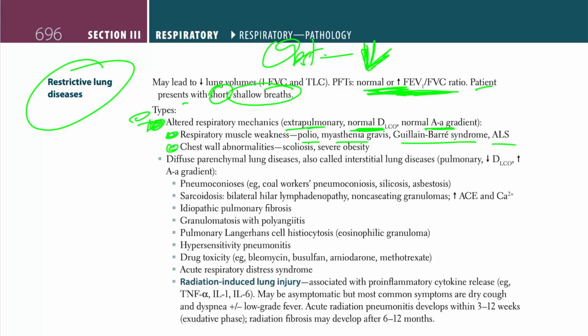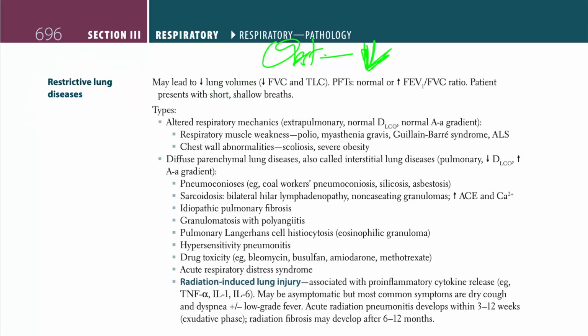And the other one is chest wall abnormalities. Where would you have that? In scoliosis, severe obesity. So again, if we just recap what we talked about, there are altered respiratory mechanisms, which are extrapulmonary, meaning respiratory muscle weakness or chest wall abnormalities. Okay, that's one of the types.